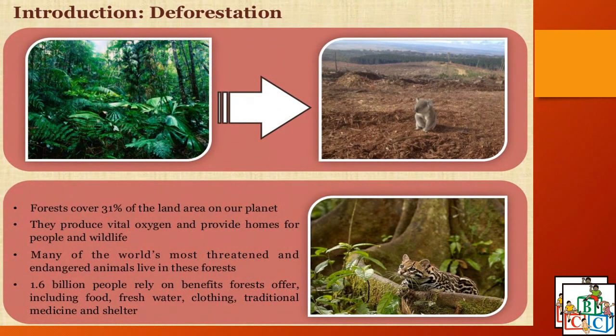Let us read an introduction on what is deforestation. Okay, forests cover 31% of the land area on our planet. They produce vital oxygen and provide homes for people and wildlife. Many of the world's most threatened and endangered animals live in these forests. 1.6 billion people rely on benefits forests offer, including food, fresh water, clothing, traditional medicine, and shelter.